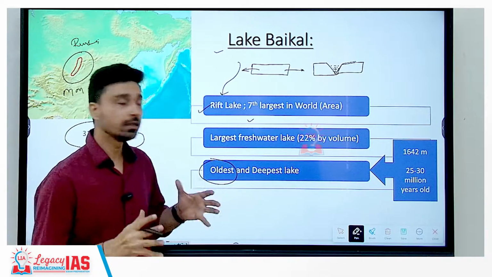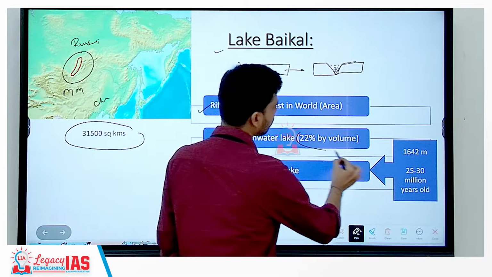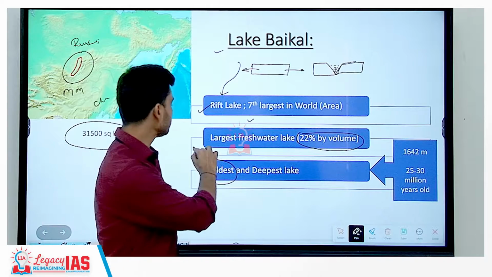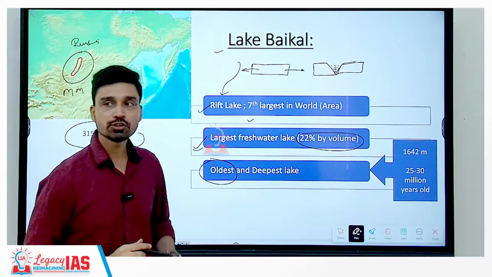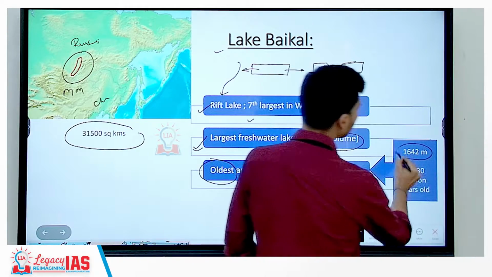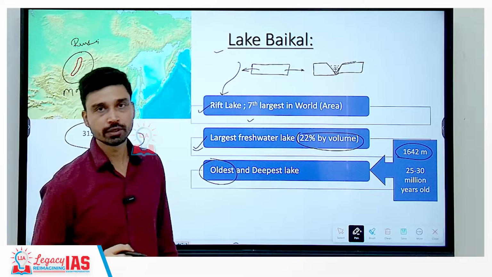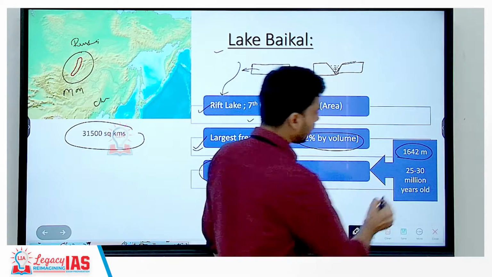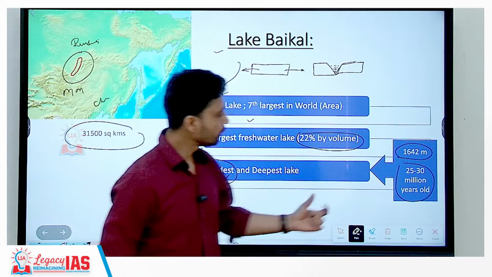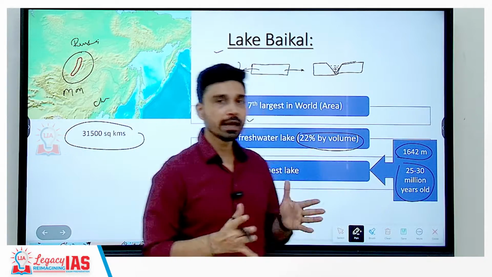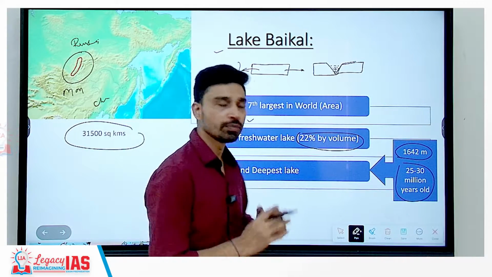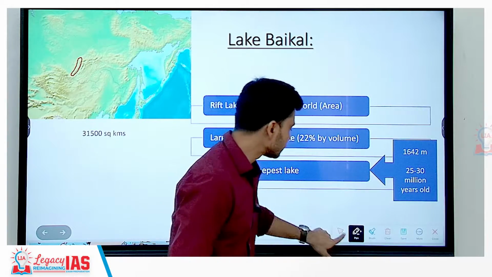Not only that, in terms of volume, it carries almost 22% of the freshwater volume in the world, and thus it is also considered the largest freshwater lake in the world. The depth of this lake is about 1,642 meters, that is 1.64 kilometers, and we have discussed it is the oldest lake also. So, why are we calling it the oldest lake? Because it is believed that Lake Baikal formed about 25 to 30 million years ago. That is why it is considered the oldest lake.